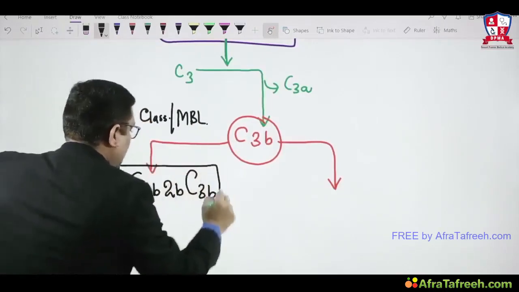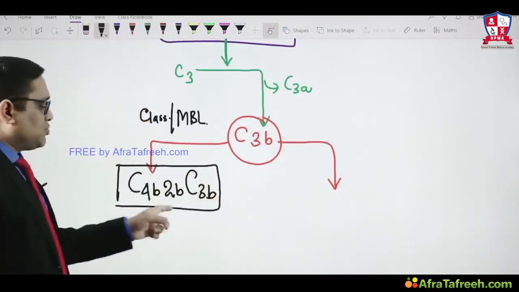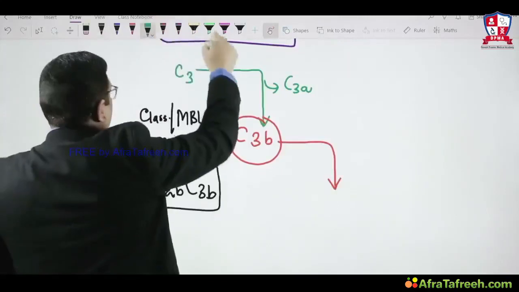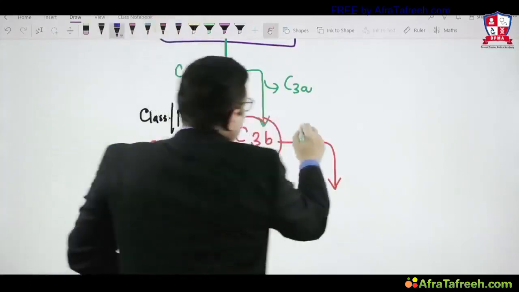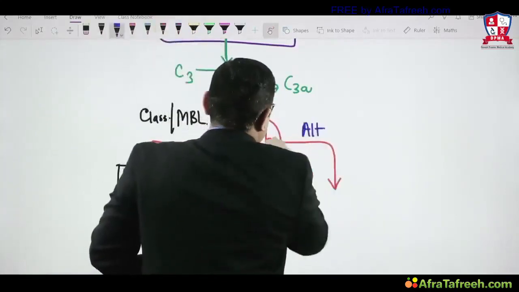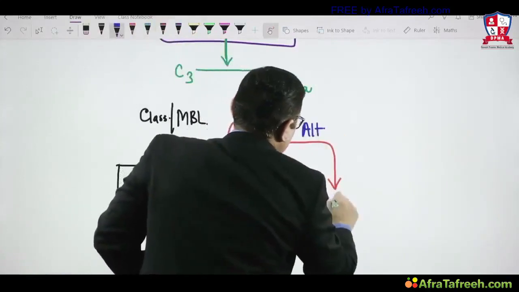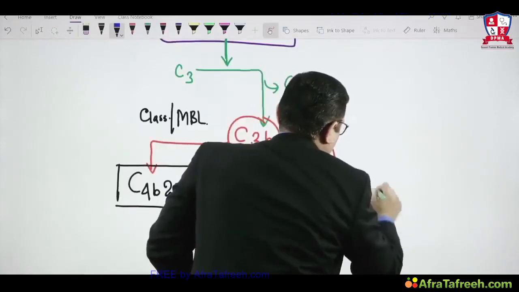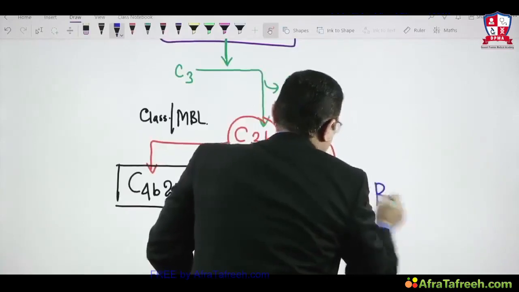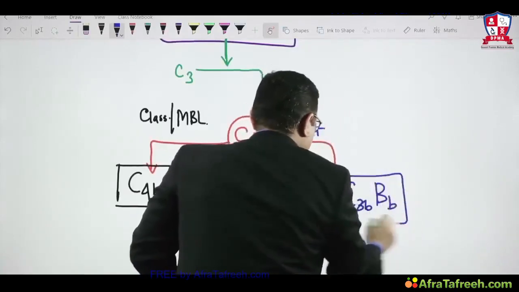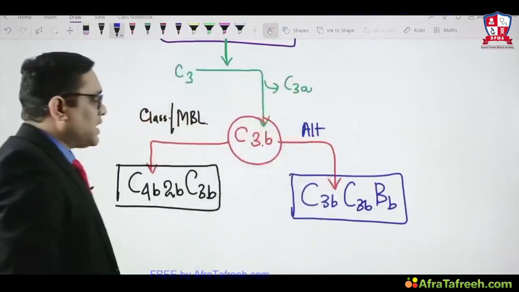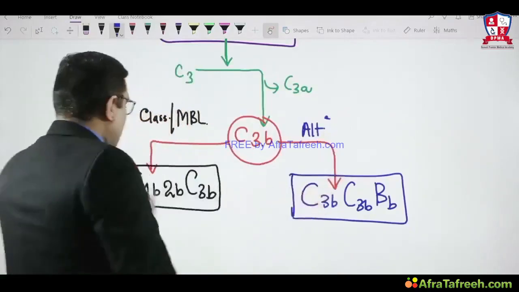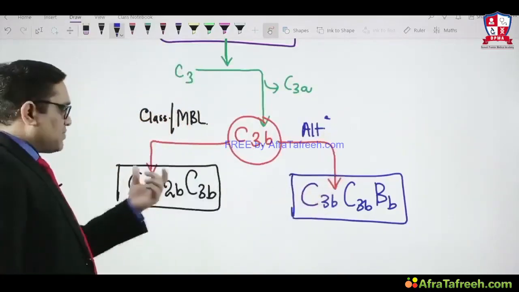So this is how this product will be formed: 4b, 2b, 3b. Same way, in the alternative pathway, C3b will be added to C3b, Bb. So this is the other product formed in the alternative pathway.